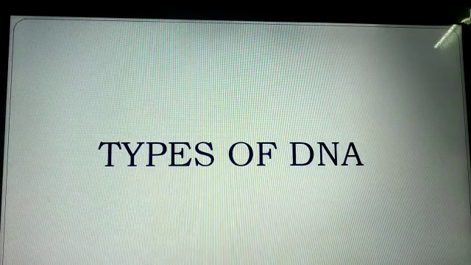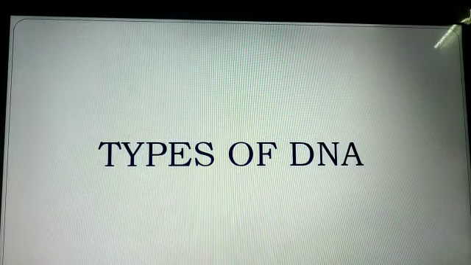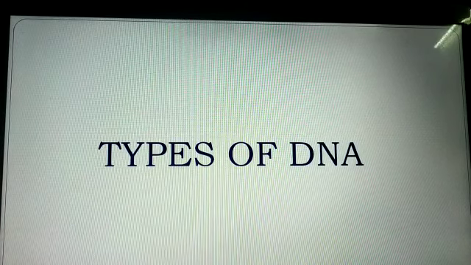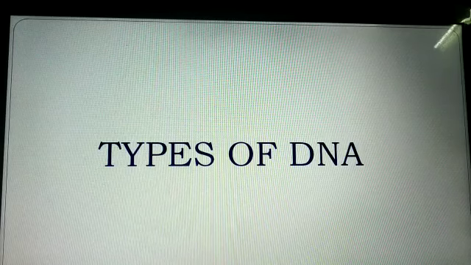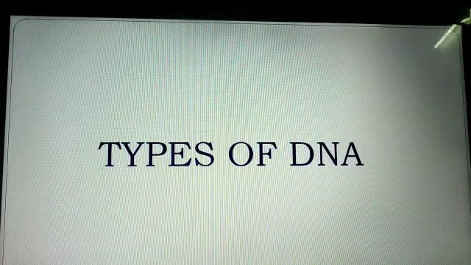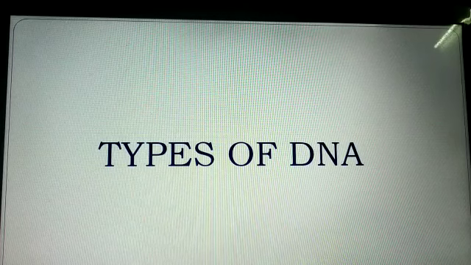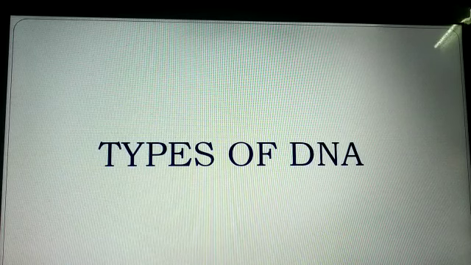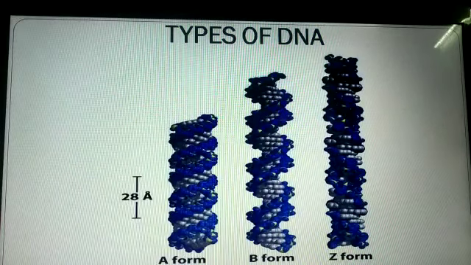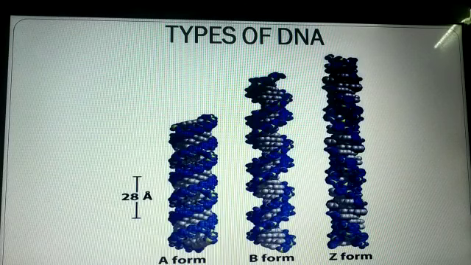Next we can see about the types of DNA. The double helix structure of DNA exists in at least 6 different forms, A to E and Z. Among these, A, B and Z forms are very important. The B form of DNA double helix was described by Watson and Crick. It is the most predominant form under physiological condition. Each turn of the B form has 10 base pairs spanning a distance of 3.4 nanometer. The width of the double helix is 2 nanometer.